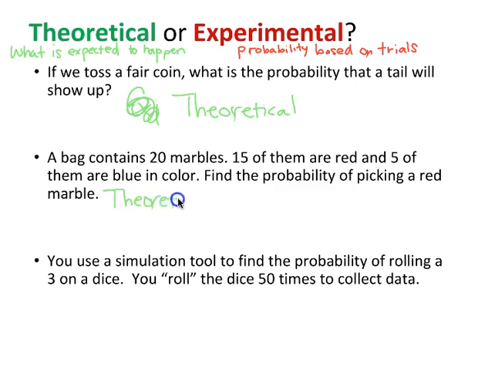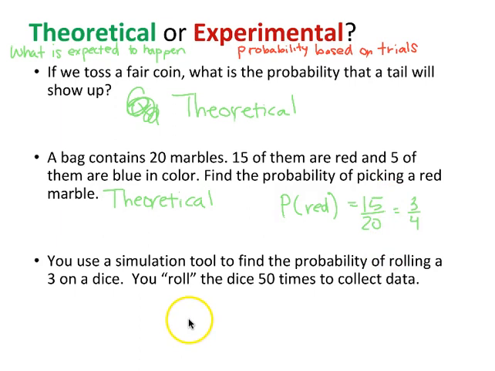And anybody know what the probability of that would be? Well, we want to find the probability of choosing a red marble. So our notation would be capital P with R in parentheses to say we're trying to find the probability of a red marble. Well, how many red marbles are there? 15 are red, and then how many total marbles do we have to choose from? 20. So the probability of choosing a red marble is an example of theoretical, based on what is expected to happen, and would be 15 over 20. We can reduce that. If you're saying that, yes, you can. Divide out a 5 from each and we would get 3/4. 15 divided by 5 is 3, yep.